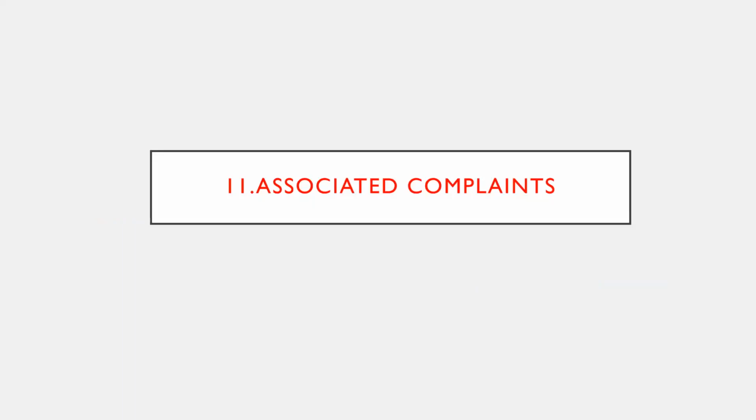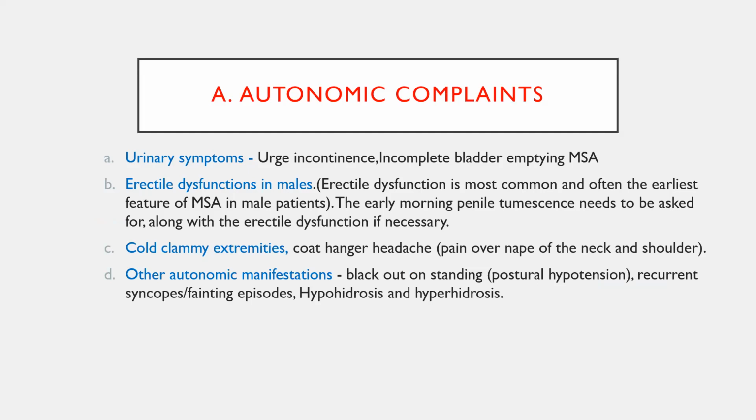So just along with the semiology, we need to ask the associated complaints like autonomic function, cognitive, cerebellar, neuropathy related complaints, psychiatric problems, hallucinations, all those things to be asked. Autonomic complaints are very important. Autonomic complaints in the form of urinary symptoms: urge incontinence, hesitancy, urgency, frequency, incomplete evacuation, whether the patient has voiding symptoms. You need to ask all these urinary complaints because most of these multiple system atrophy patients will have urinary complaints.